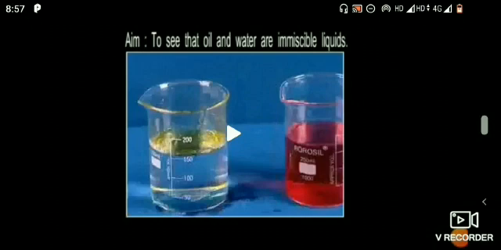In the other beaker, we will see that water and oil form separate layers. Water being heavier forms the lower layer in the beaker, whereas mustard oil being lighter forms the upper layer in the beaker. This shows that mustard oil does not mix up with water. We say that mustard oil is insoluble in water or mustard oil is immiscible with water.